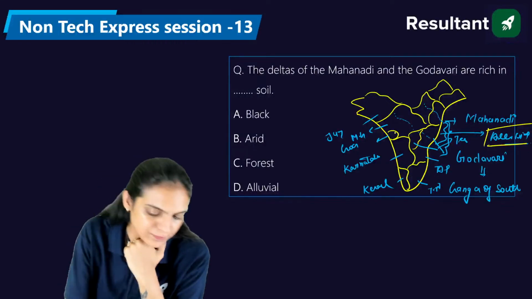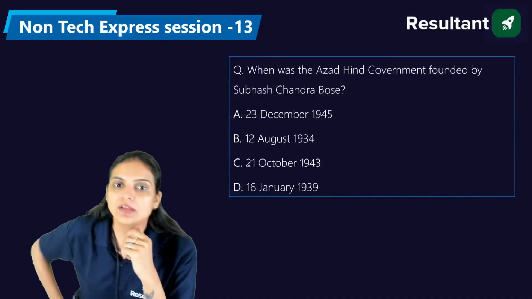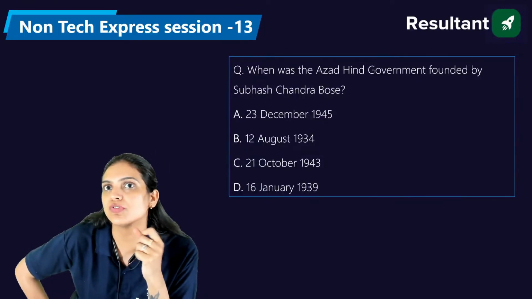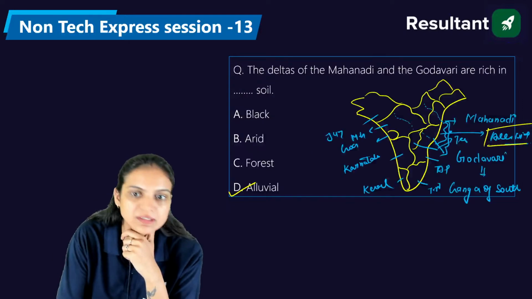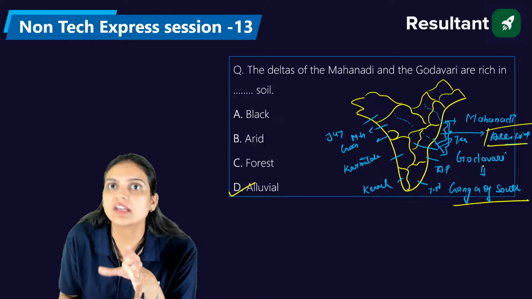Yes, exactly. Now, please answer another question. Basically, the right answer is D, alluvial. Yes, Kuldeep Datta, I have already written it here. That is Ganga of South, Godavari, the King Ganga.